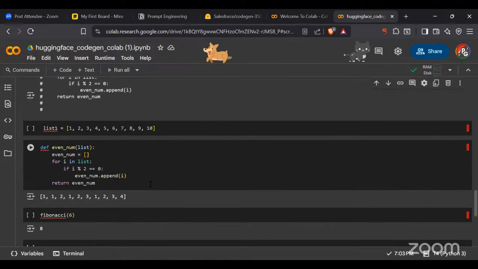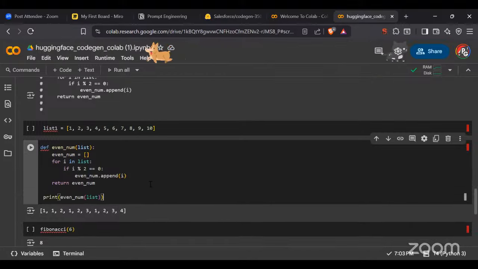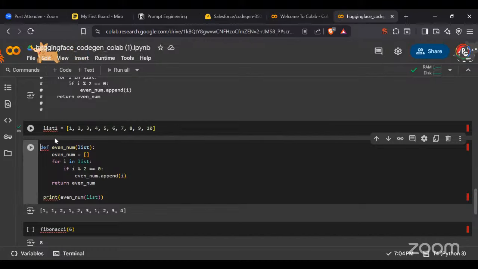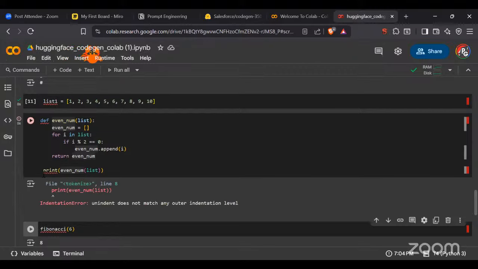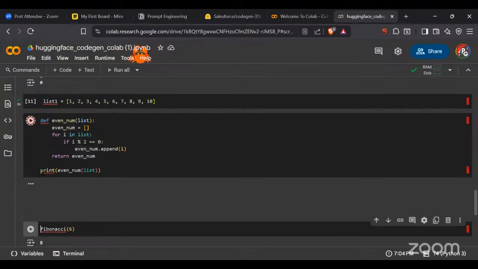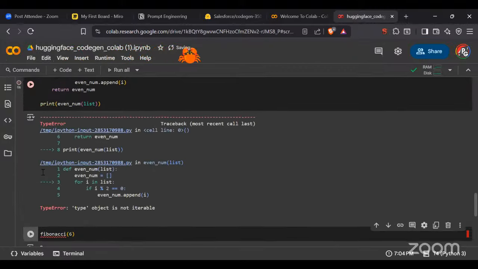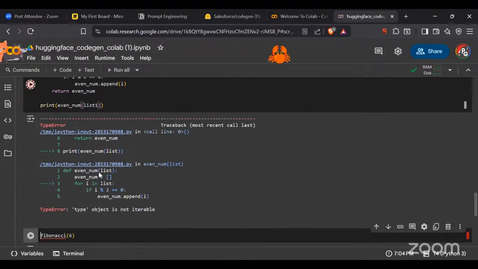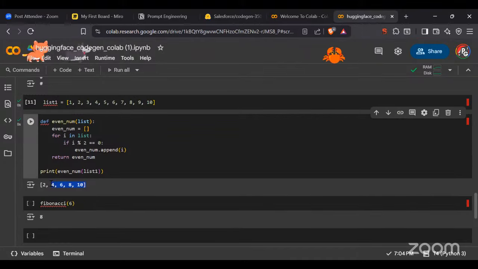If I run it, list one has been created. If I use print, I think there are indentation issues. So I fix it, and there's an error that the type object is not iterable. Yes, there was a mistake here, list one, my bad. If I do it again, see, I got all the even numbers.